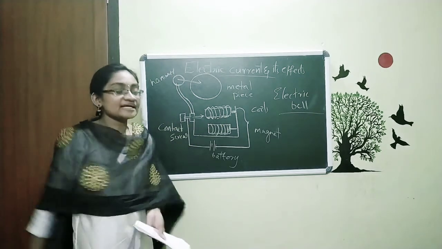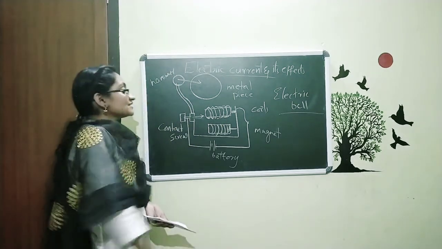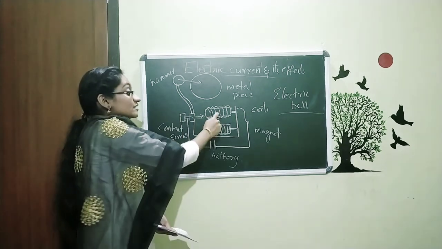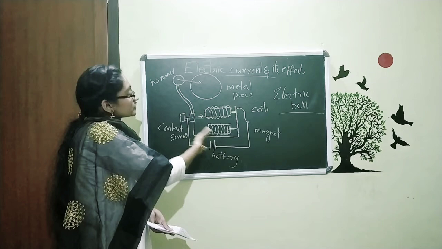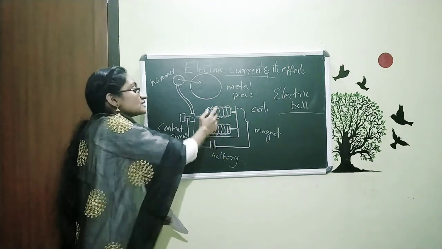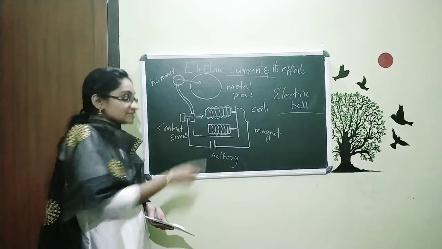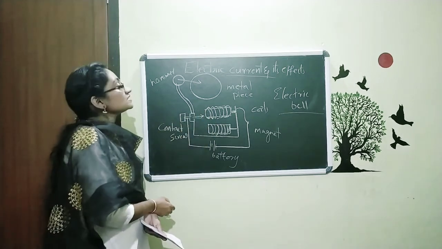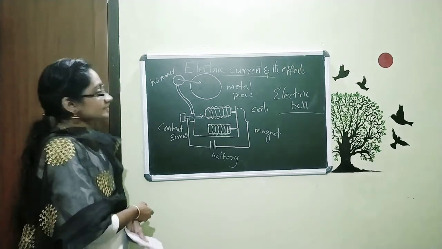Now I just take my hand off the switch. What happens is that it will again go back to the previous stage. That means when the electricity is not flowing through the circuit, then it turns into the previous form. That means it lost the power of a magnet at that stage. So this is the working of the electric bell.